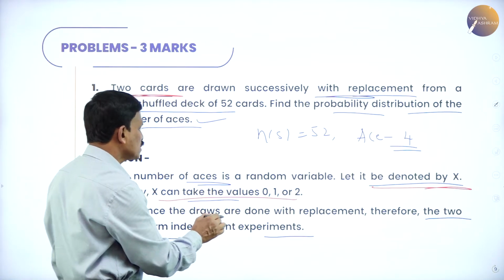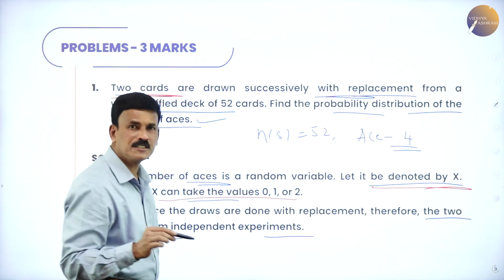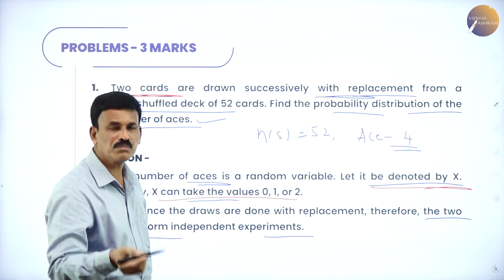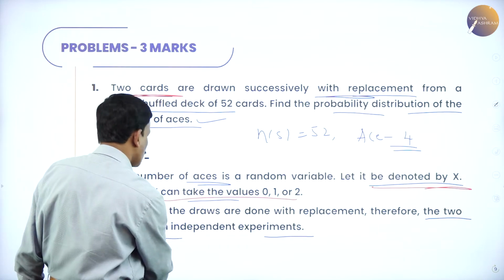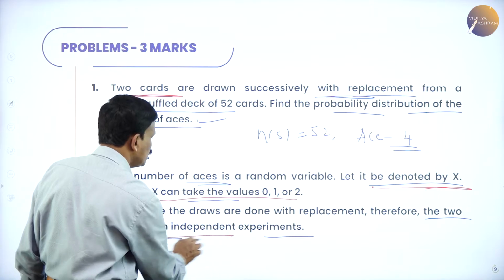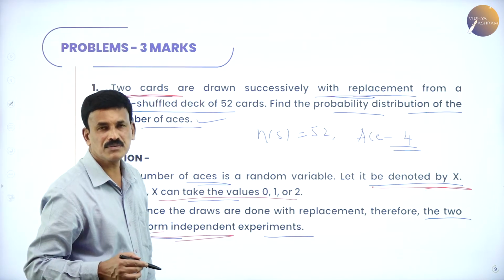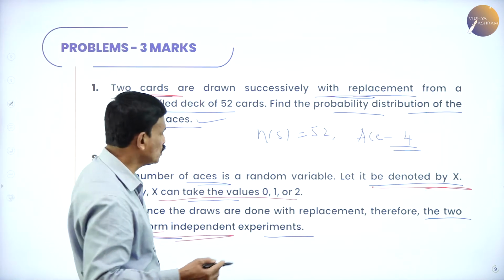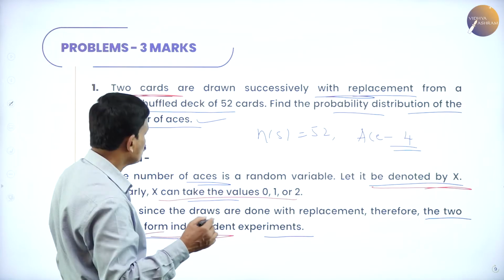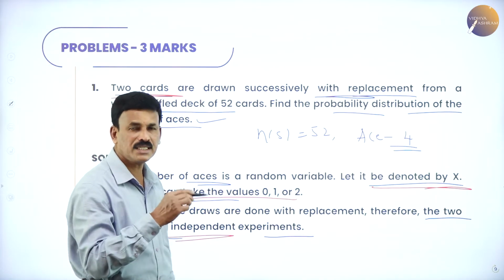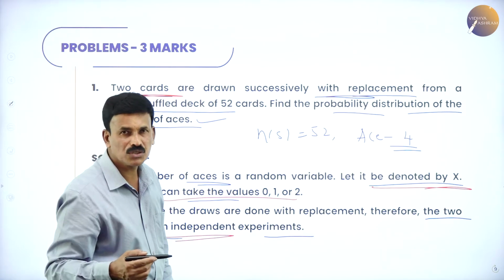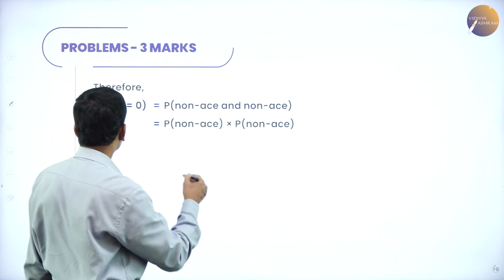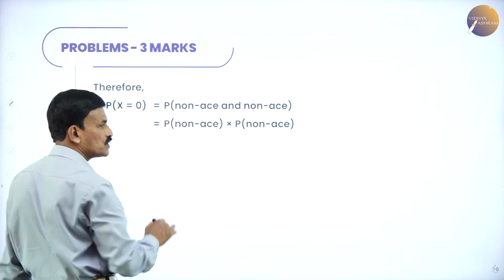Now, since the draws are done with replacement, that is, after drawing we replace the card, the two draws form an independent experiment. So, now let us find the probability distribution for x equal to 0, x equal to 1 and x equal to 2. Let us come to the first case: p of x equal to 0.